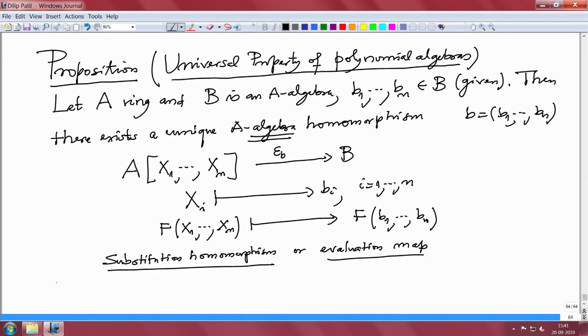Okay, so, proof, I will just say easy verification, and you should do it yourself. So, what does this mean? Let me spell out clearly what algebra homomorphism means.